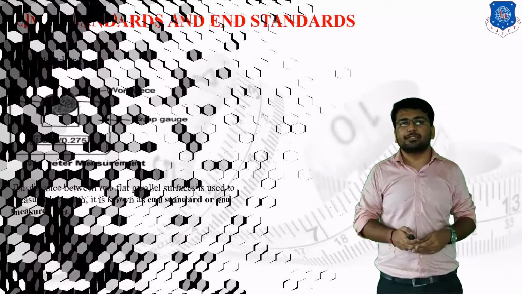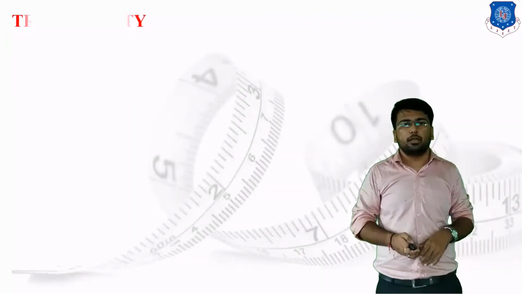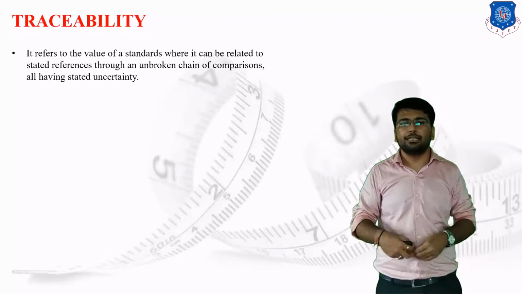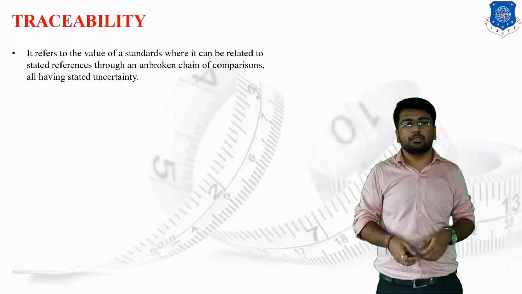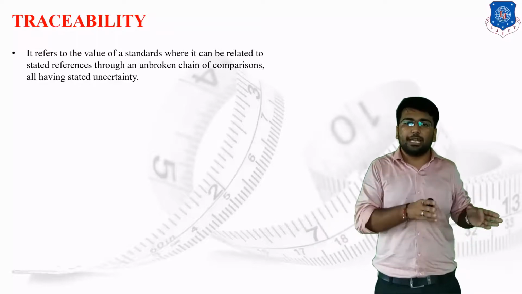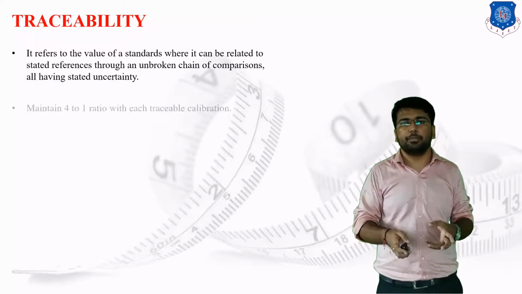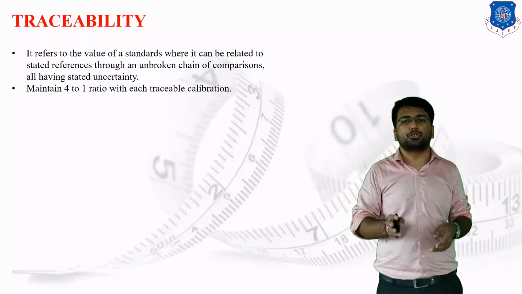Now we are going to discuss the last topic of the chapter, that is traceability and calibration. First of all, let us understand what we mean by traceability. Traceability refers to the value of a standard being related to a stated reference through an unbroken chain of comparisons with proper uncertainty. We can make sure that the traceable calibration ratio is 4:1.